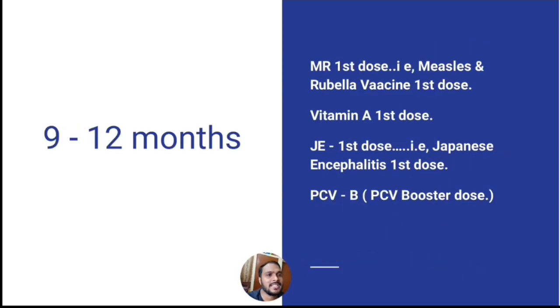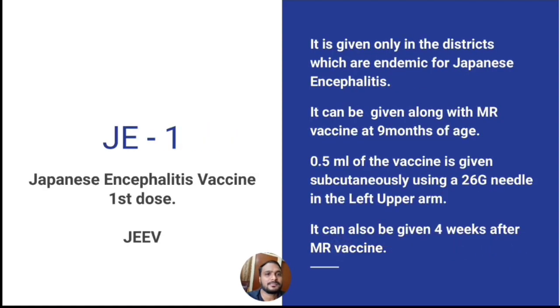Next coming to the JE first dose. Japanese encephalitis vaccine first dose. It is given only in the districts which are endemic for Japanese encephalitis. It can be given along with MR vaccine at 9 months of age, or it can be given 4 weeks after the MR vaccine. 0.5 ml of the vaccine is given subcutaneously using a 26 gauge needle in the left upper arm.